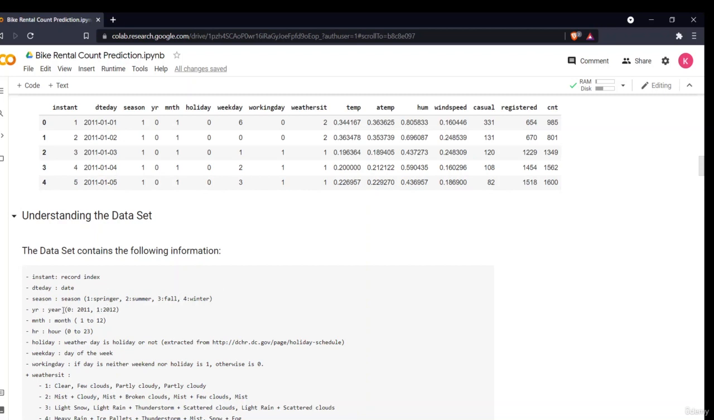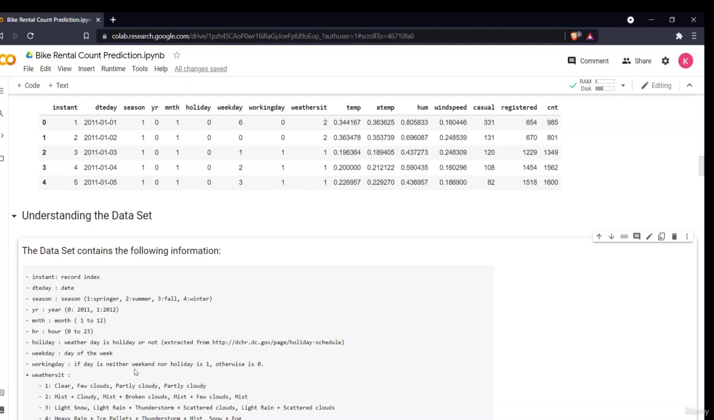Similarly, for year, 0 is for 2011, 1 is for 2012. Month ranges from 1 to 12, in order. Hour is from 0 to 23, like the 24-hour format. Holiday is whether the day is a holiday or not. As you can see, it is extracted from this website. Then weekday is the day of the week, where Monday is 1, Tuesday is 2, like that. Okay, working day is 1 if the day is neither a weekend nor a holiday, otherwise 0.